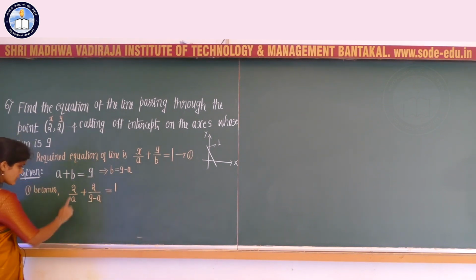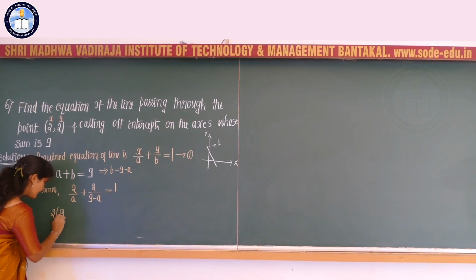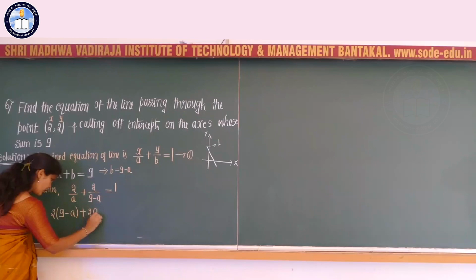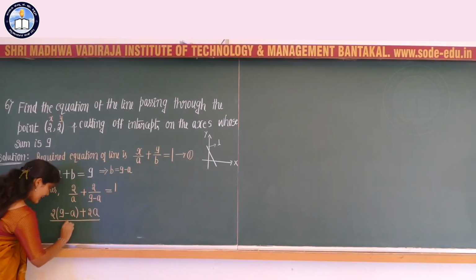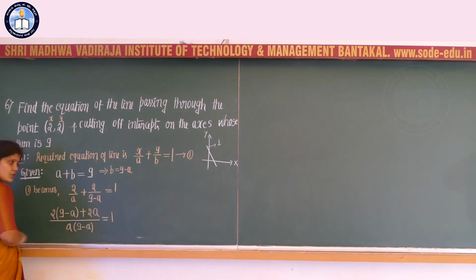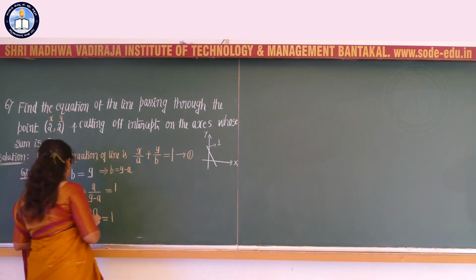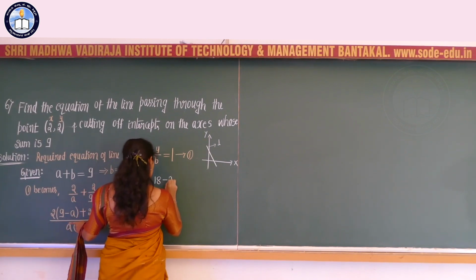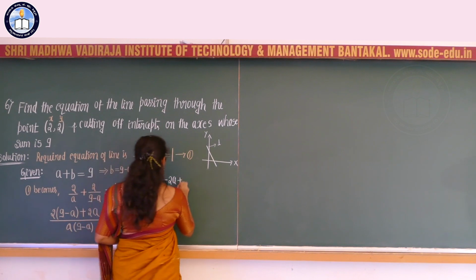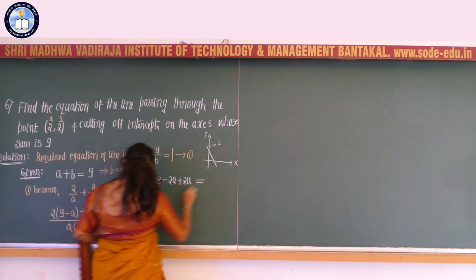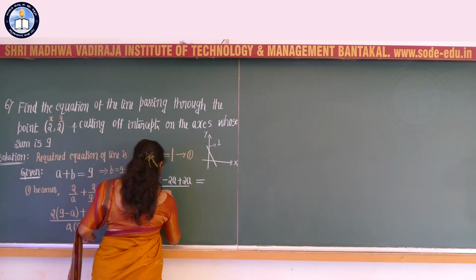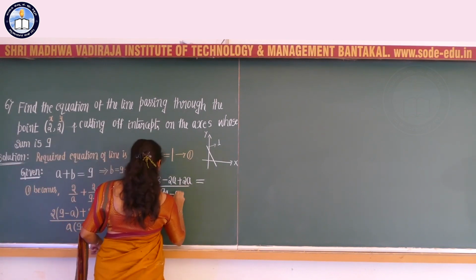We can simplify this: 2 multiplied with (9 minus A) plus 2 multiplied with A, whole divided by A into (9 minus A), is equal to the constant 1. Which I can write as 18 minus 2A plus 2A is equal to 9A minus A square.